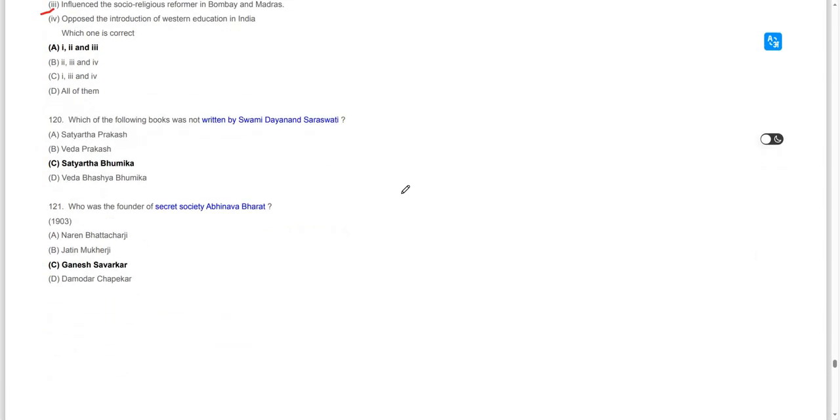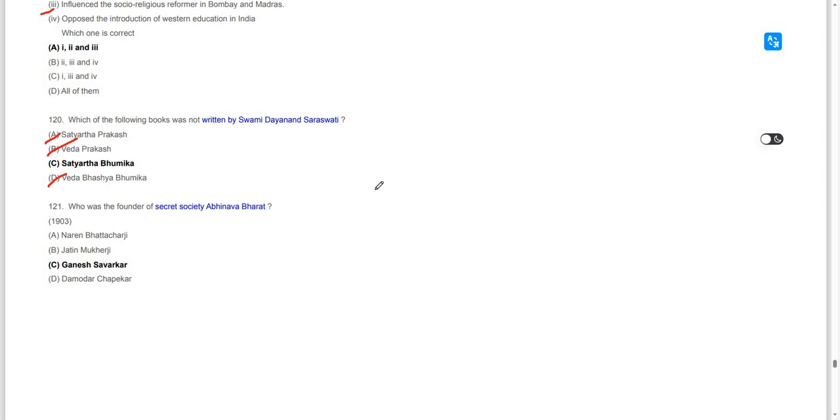Moving on to the next question. Which of the following books was not written by Swami Dayananda Saraswati? Books written by Swami Dayananda Saraswati would be Satyartha Prakash, Vedabhasya and Vedabhasya Bhumika. These books were written by Dayananda Saraswati.